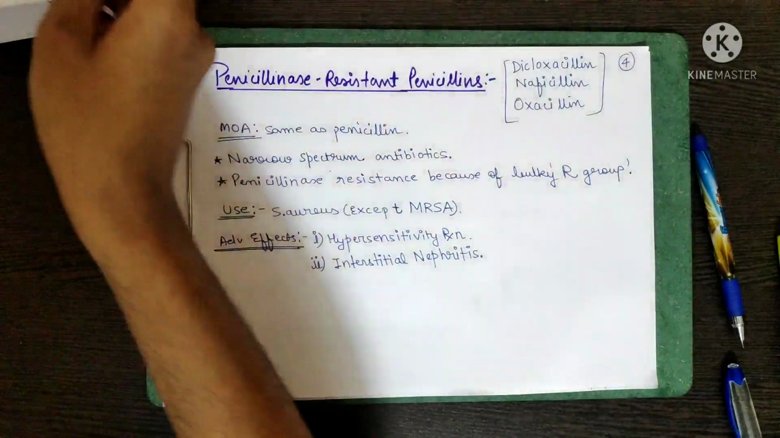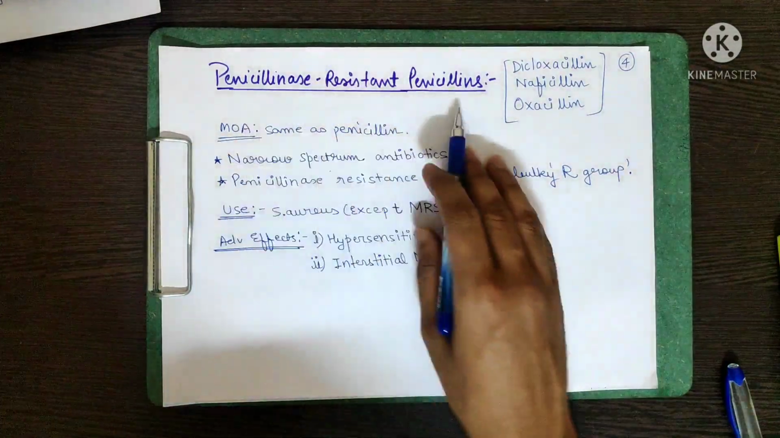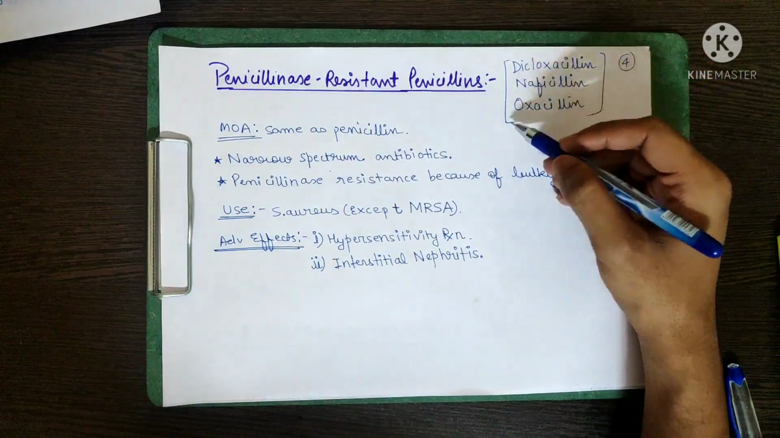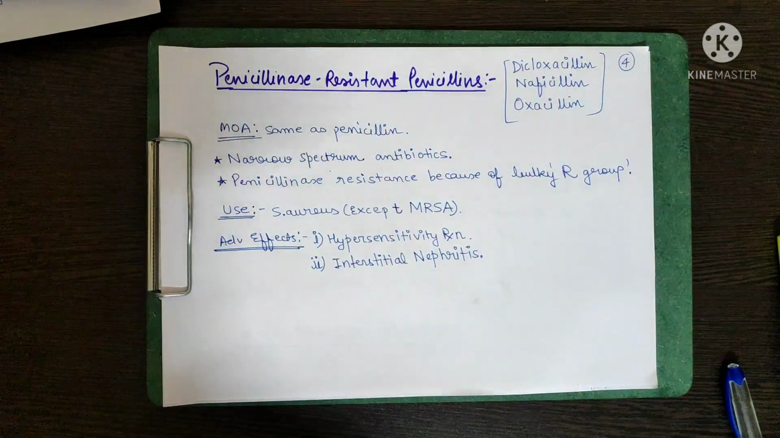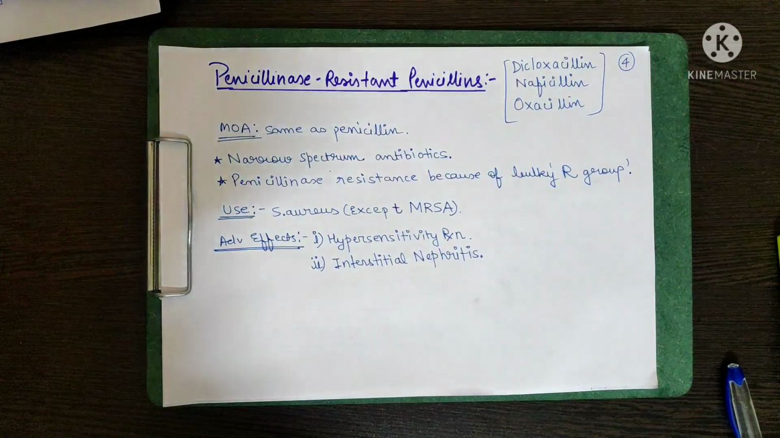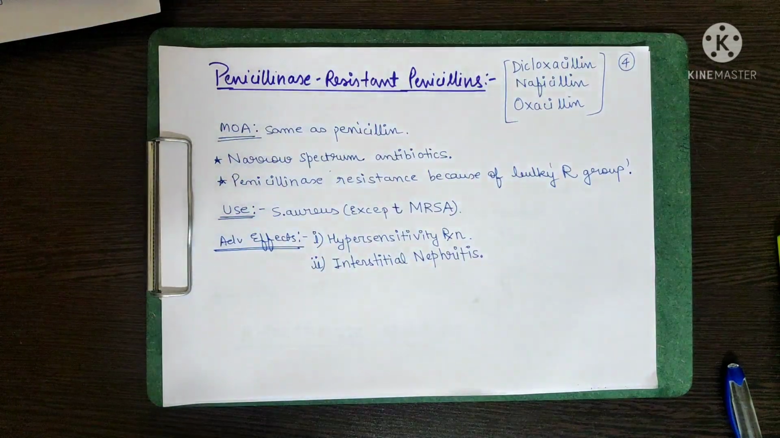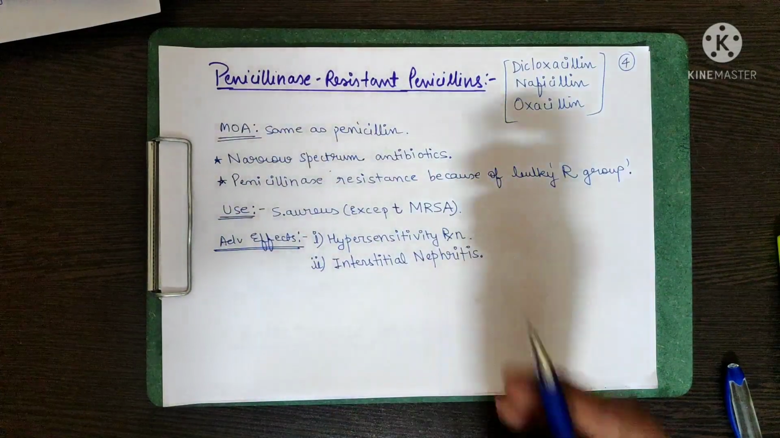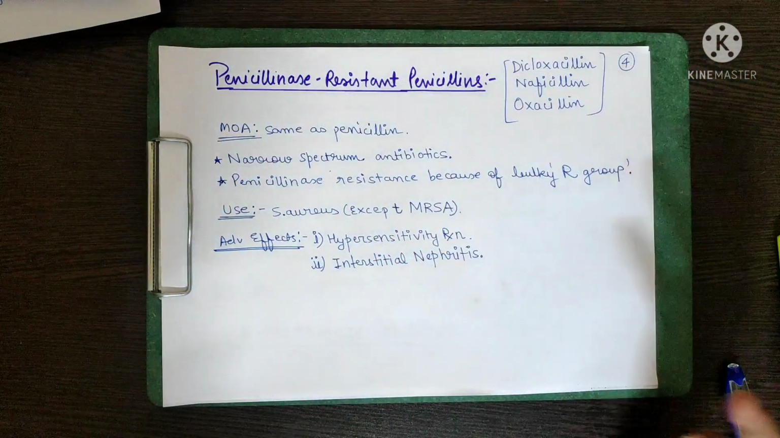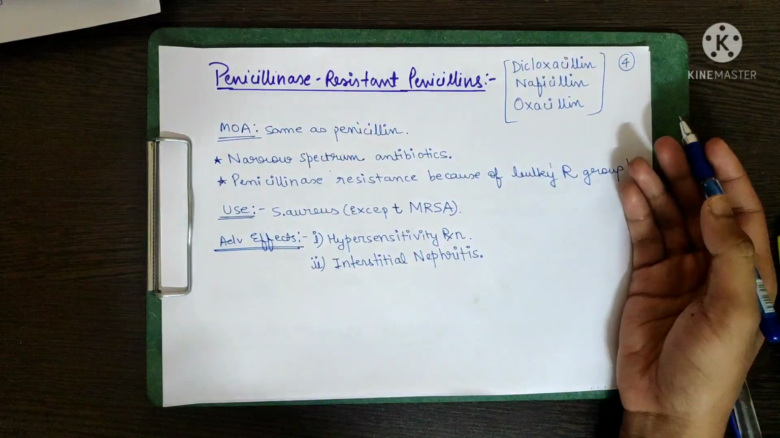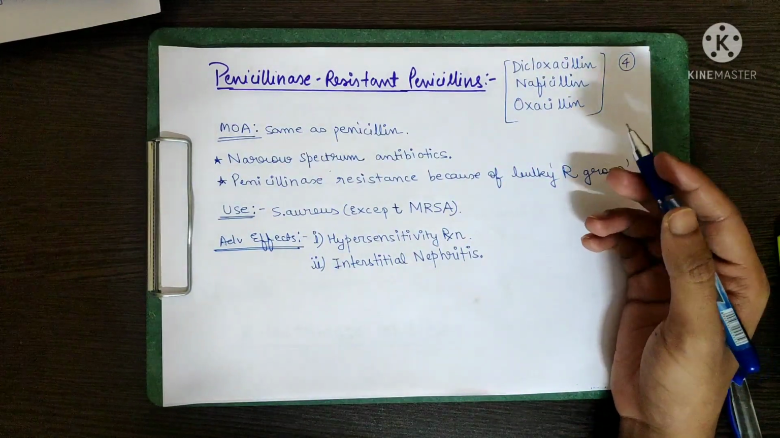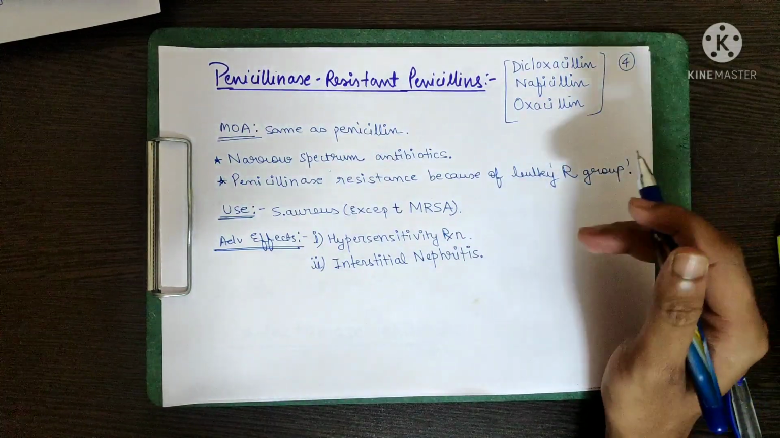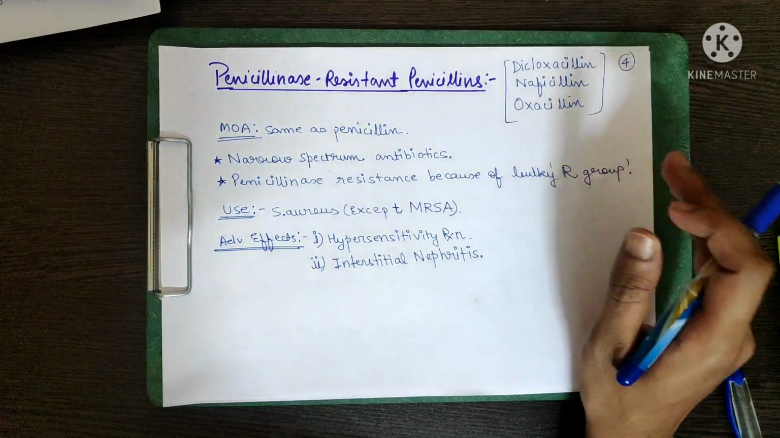Among these. Now coming to the next part, penicillinase resistant penicillin. The penicillinase resistant penicillins are dicloxacillin, nafcillin and oxacillin. As you can see, the names are written over here. What does penicillinase resistant penicillin mean? This means that these penicillins, these three, D, N and O, are actually not broken down by penicillinase, that is beta lactamase, and hence it is not broken down by beta lactamase. Hence we do not have to give a beta lactamase inhibitor along with them. But we all know that anything has an advantage and a disadvantage.